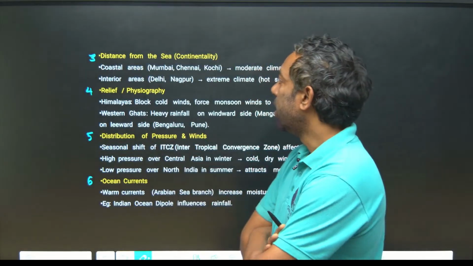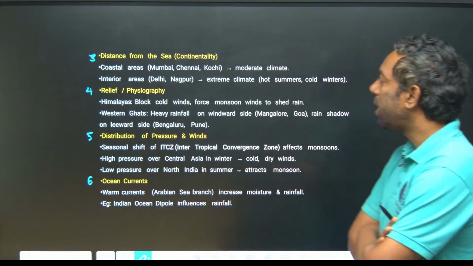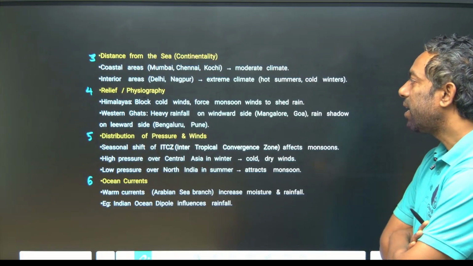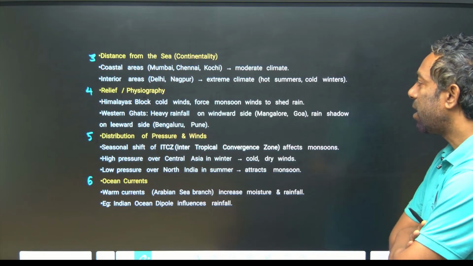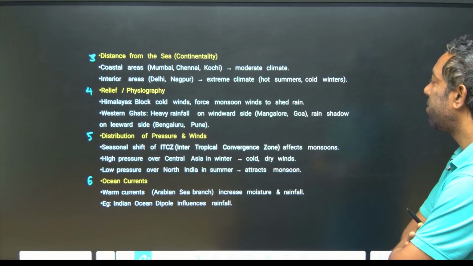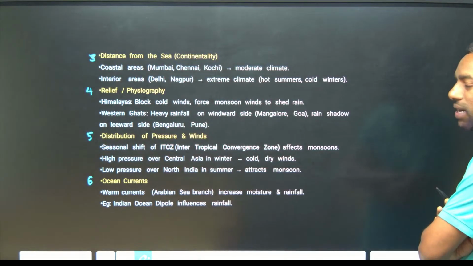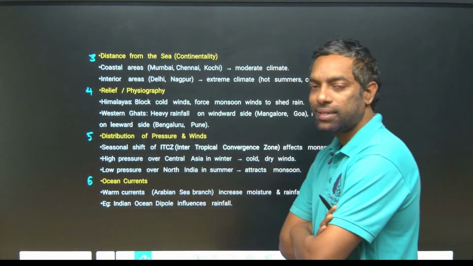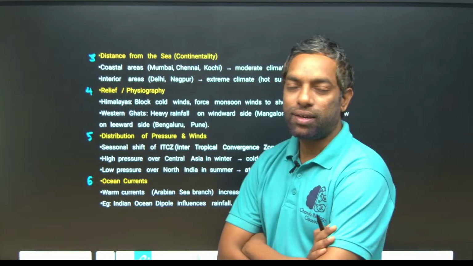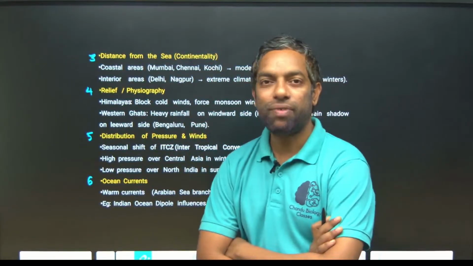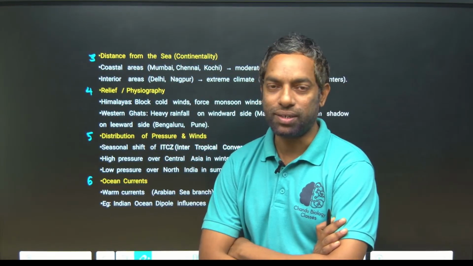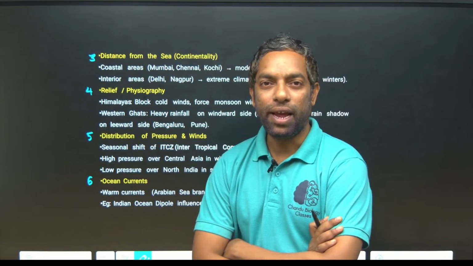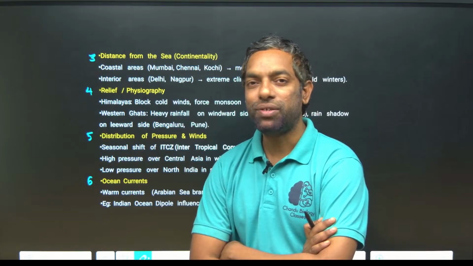The coastal areas like Mumbai, Chennai, Kochi have a moderate climate. Interior areas like Delhi, Nagpur have extreme climate conditions, with hot summers and cold winters. This distance from the sea is one of the reasons for the monsoon type of conditions. If the temperature and pressure of air change, the monsoon can be affected.